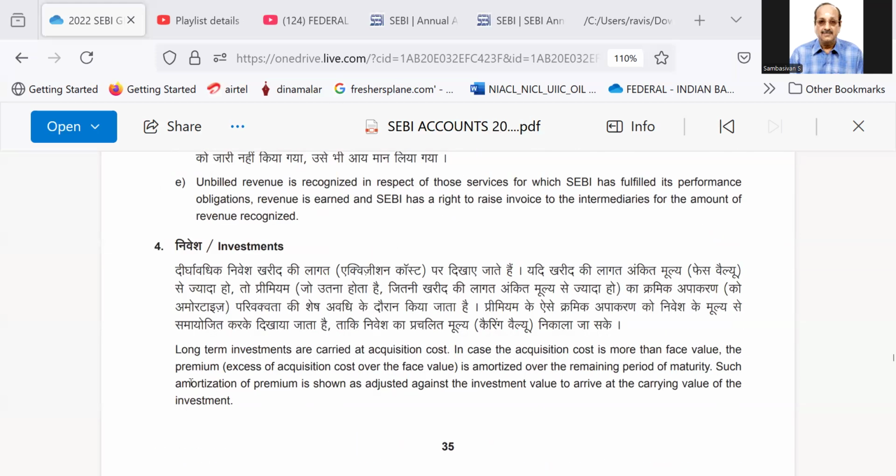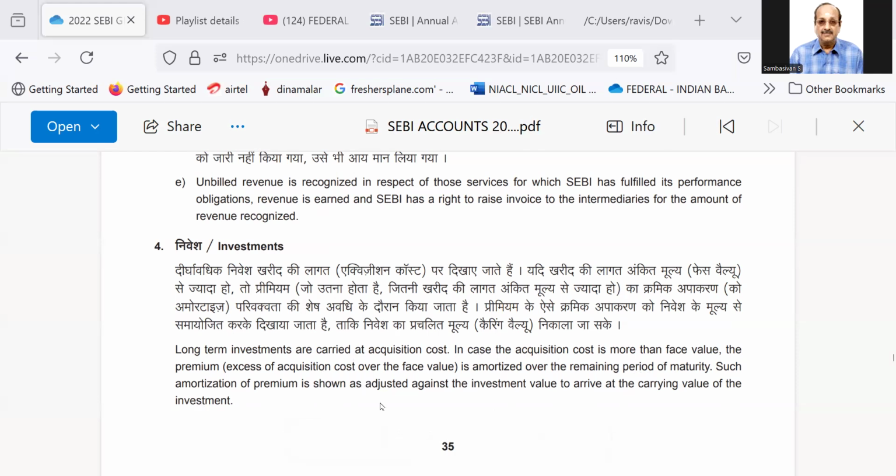Regarding investments, they are telling that long-term investments are carried at acquisition cost. In case the acquisition cost is more than the face value, the premium, the excess of acquisition cost over the face value, is amortized over the remaining period of maturity.